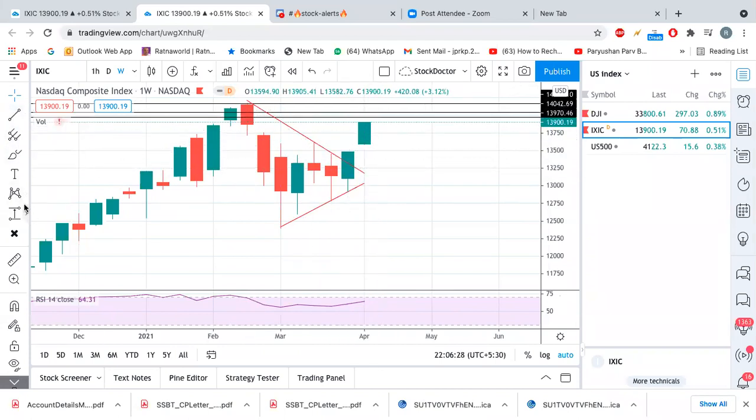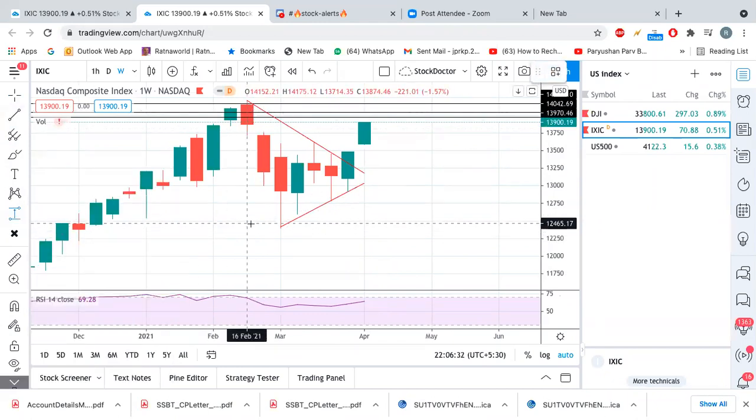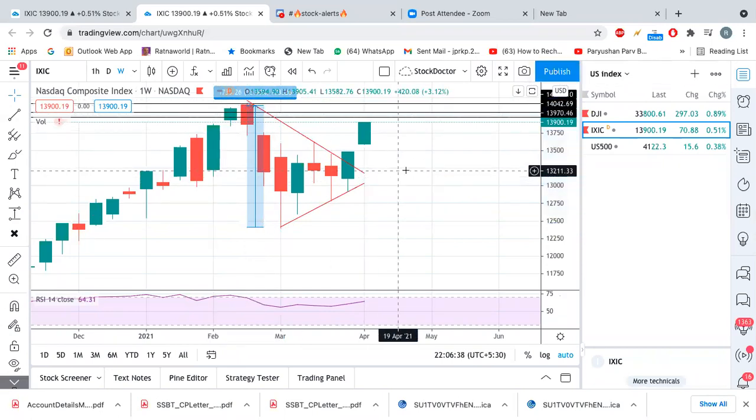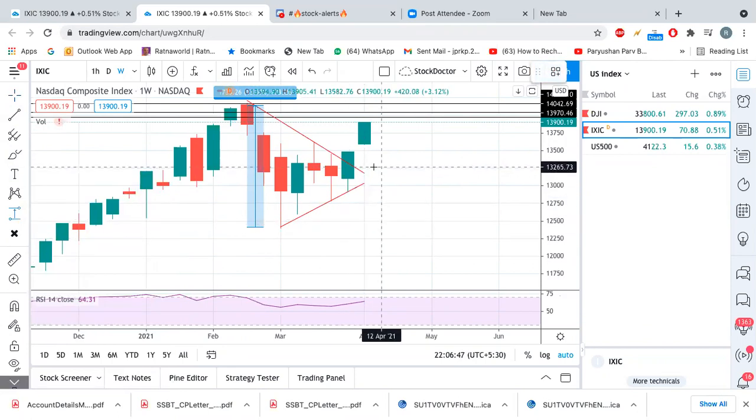So for example, if the triangle has a price range from this point to this point, right? It says almost 1700 points. So Nasdaq has the probability to go up 1700 points from here. We will calculate from the actual breakout line, 1700 points from here. So if you see, it is going much more than whatever we are expecting.